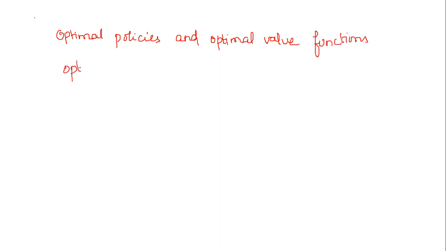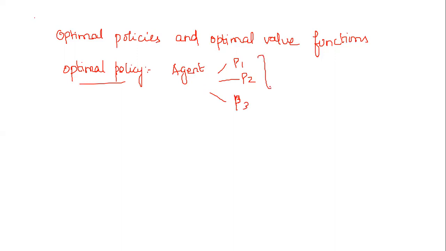After so many rounds of reinforcement learning, an agent will come to know what is an optimal policy. There is an agent, and it tries policy 1, policy 2, policy 3, and whichever policy gives the greater reward, a policy that should give a greater reward than other policies, is said to be an optimal policy.